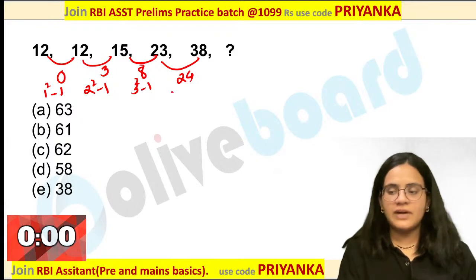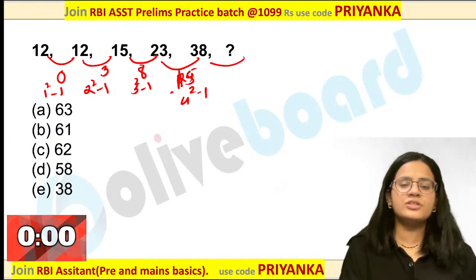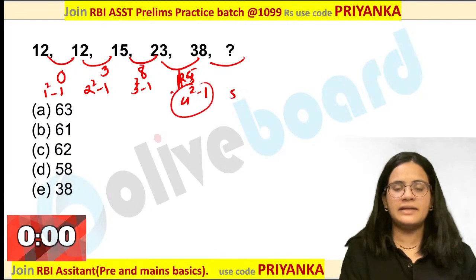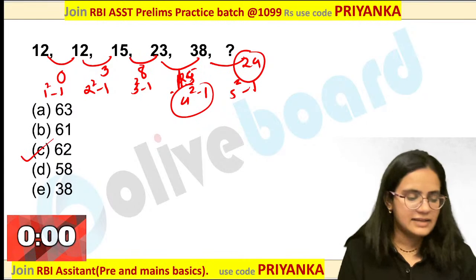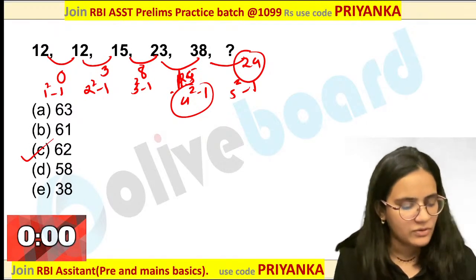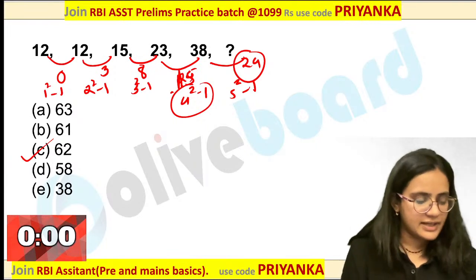This is nothing but 5 square. Okay, so this has to be 3 square minus 1, this is 15, that is 4 square minus 1, this is 5 square minus 1, which is nothing but 24. You are going to get your answer as 62 over here. Perfect one. World Queen is also getting it. NSR, Dipen, very good, guys, very good.